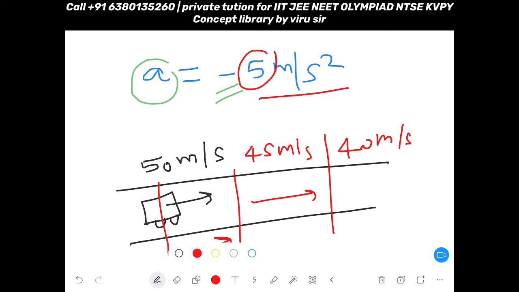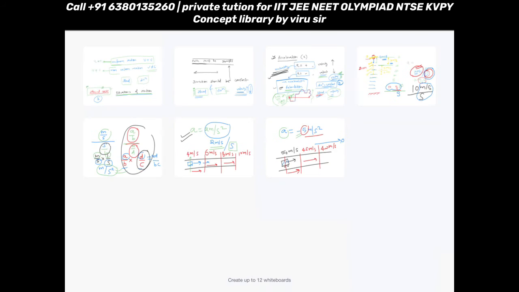So you can see we are approaching which side? We are approaching towards 0. I mean after some time your vehicle will come to rest. Rest means stationary. Right? Now you come to the first page.